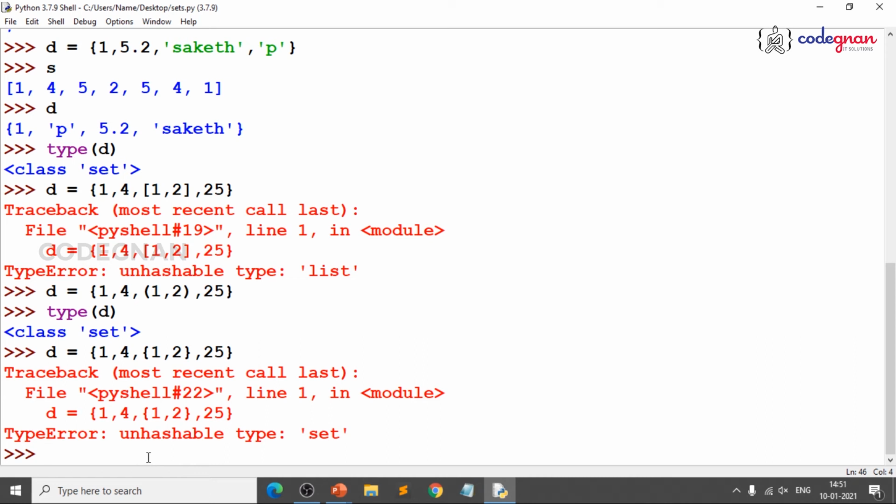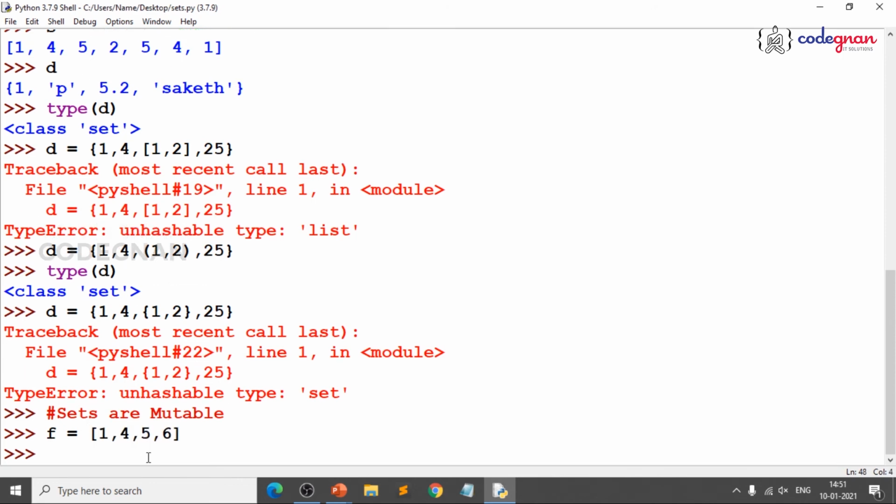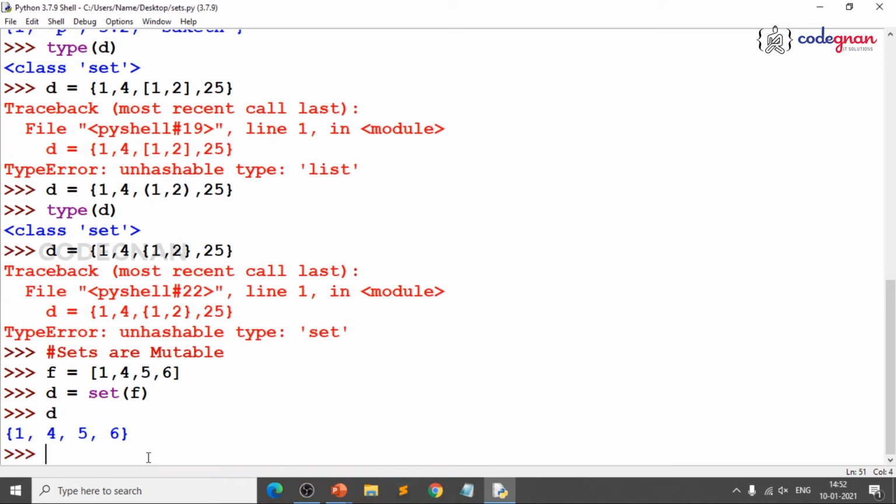So, this is how you create a set. You can have different types, and the simple thing is sets are mutable. That means you can change the elements, you can remove, you can add anything. Let us do one more thing. How can you convert one type to another type? Suppose I create a list, where again we will be discussing built-in functions, you need not worry. Something like if I give D is equal to set of. See, if you are seeing violet color, what does that mean? That is a built-in function. So, if I give set of F, bingo, you got a set.